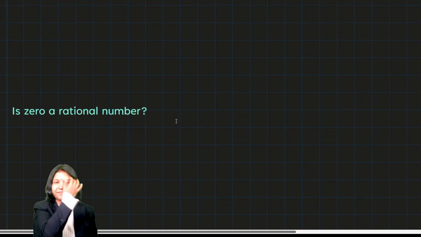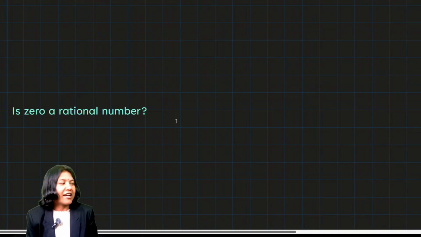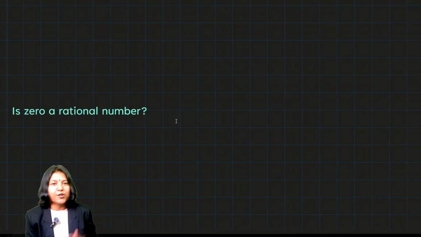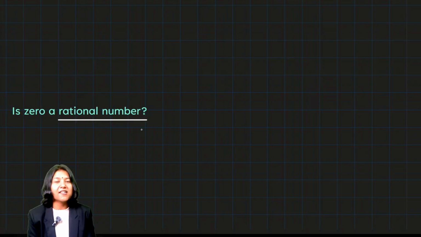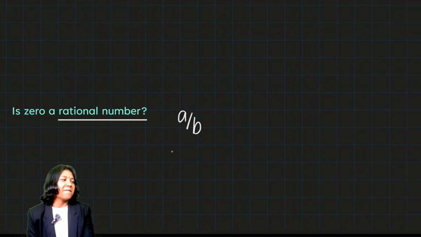Next question. Is 0 a rational number? Well, to call something a rational number, the definition of a rational number is something I can represent in the form of a upon b, where b is not equal to 0.